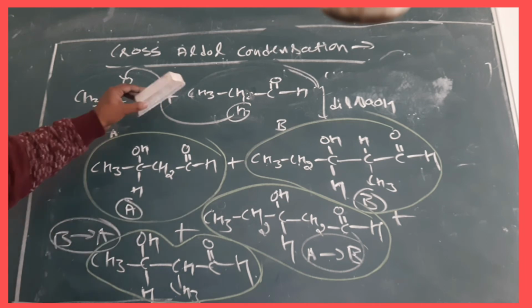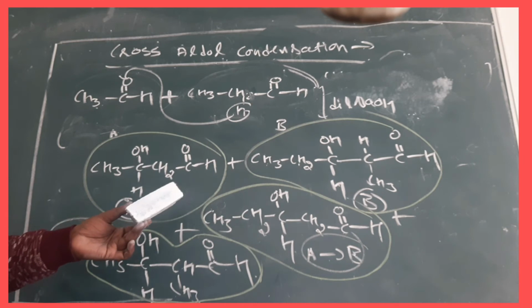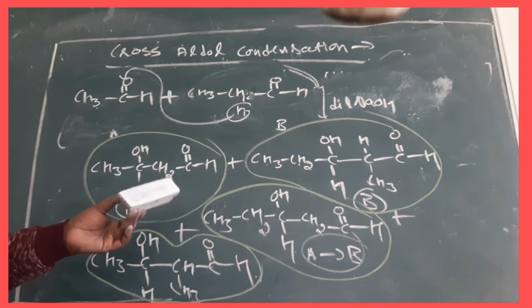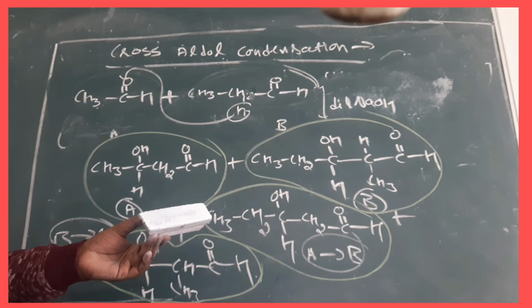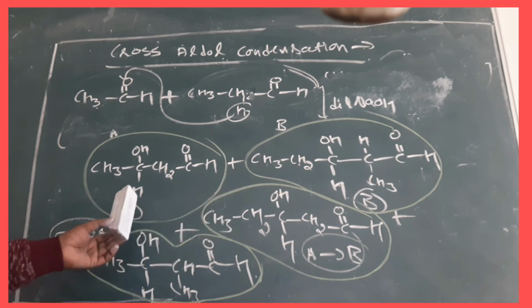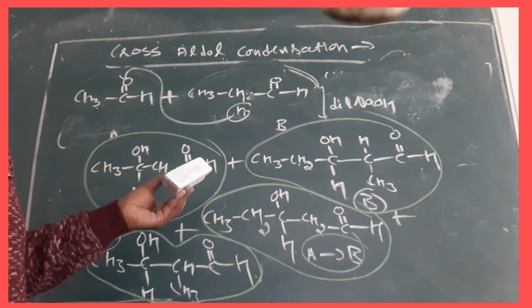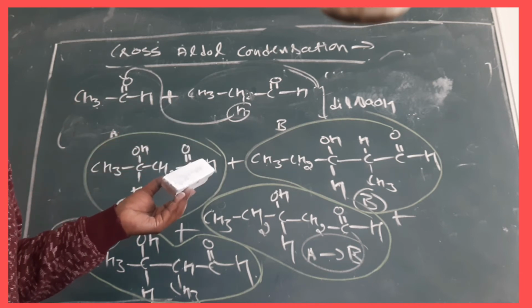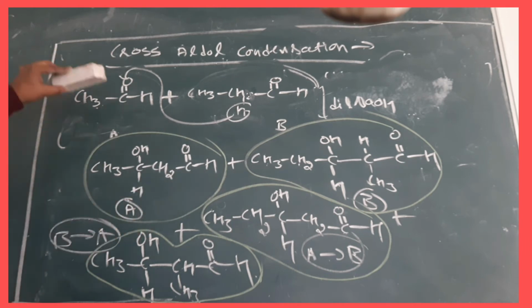Whatsoever product we are getting over there, we are getting a huge mixture, and their melting and boiling points are almost the same. So their separation becomes difficult, and the reaction also becomes complicated. To avoid this complication, what are we going to do? So this method is not suitable.